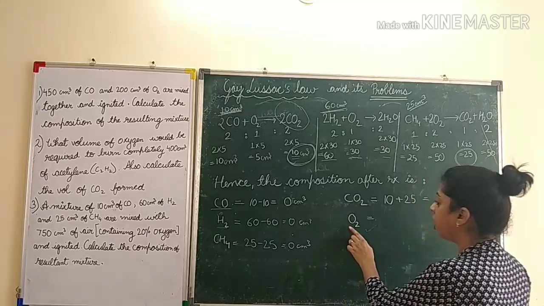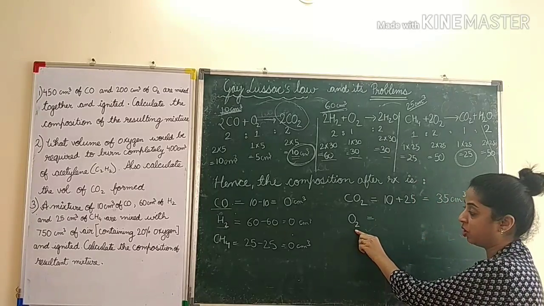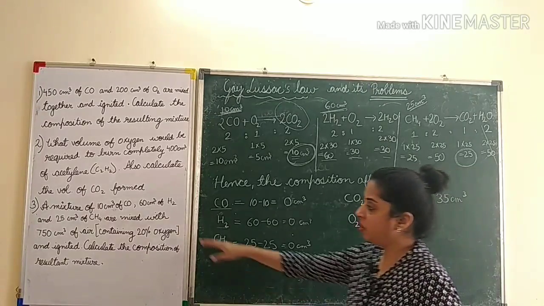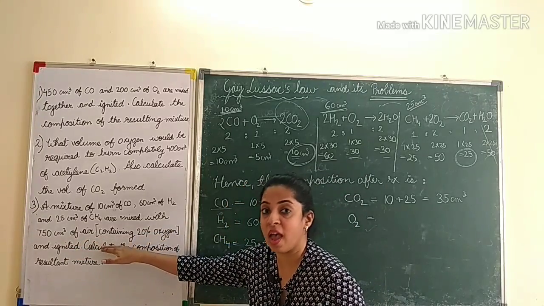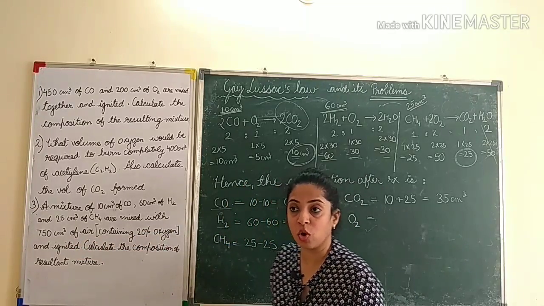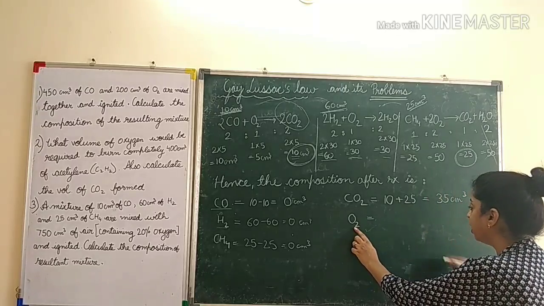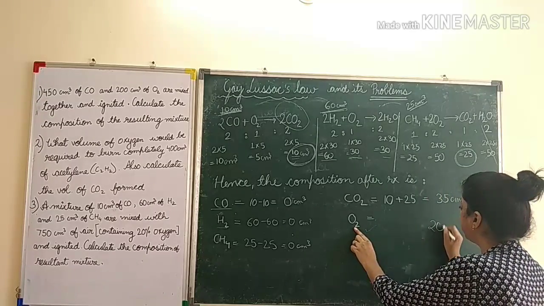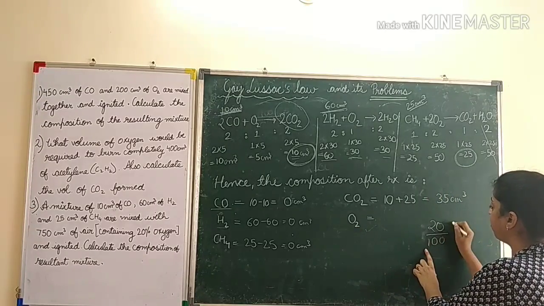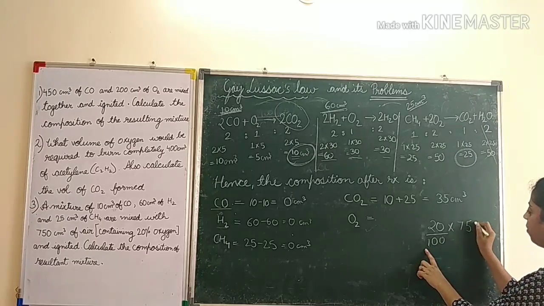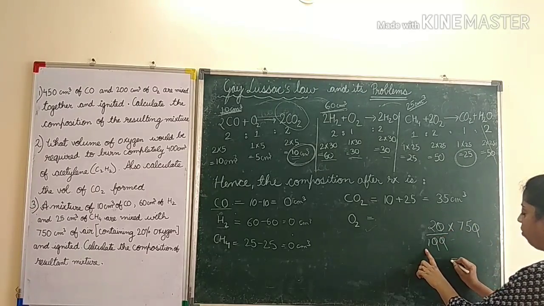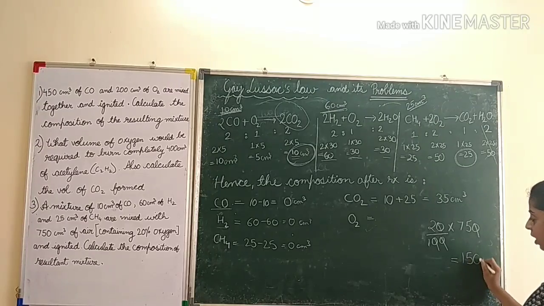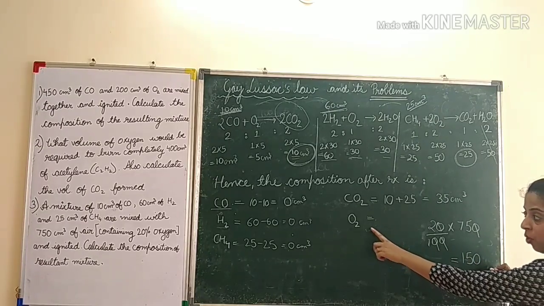Now children, amount of O2 in the resultant mixture. In the question it is given that they have used 750 centimeter cube of air containing 20% oxygen. So how much oxygen did they take? It was 20% of 750, which comes out to be 150. So they had taken 150 centimeter cube of oxygen.